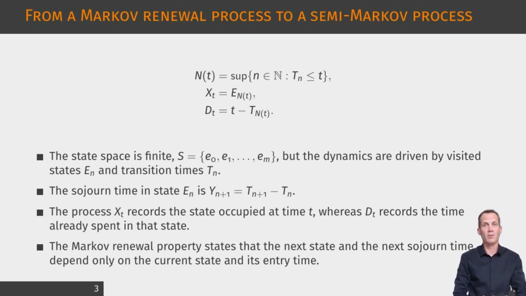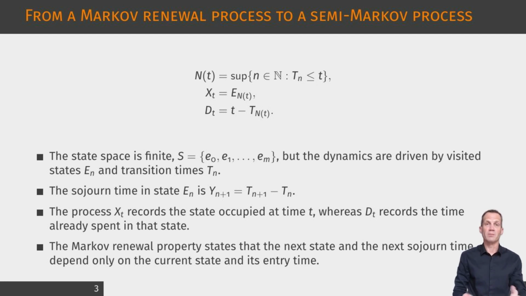The displayed definitions show how the continuous time Semi-Markov process is constructed from the underlying Markov renewal process. The counting variable gives the number of transitions that have occurred up to time t. The state process is then obtained by taking the state visited at the most recent transition time. The duration process measures the time elapsed since that most recent transition. The state space remains finite, with states representing insurance situations such as active, disabled, recovered, dependent, or dead. However, the trajectory is driven by two sequences: the visited states and the transition times.